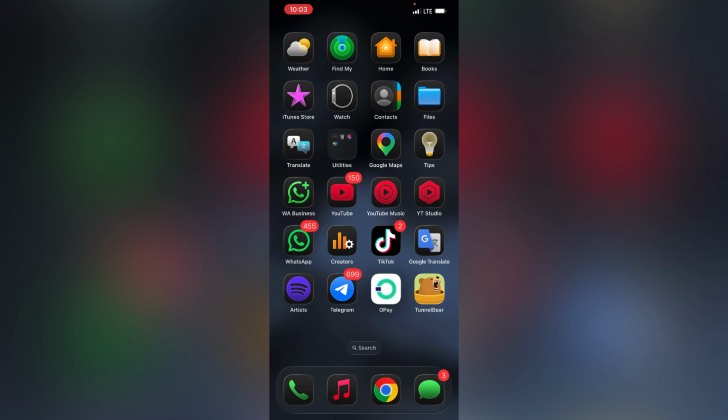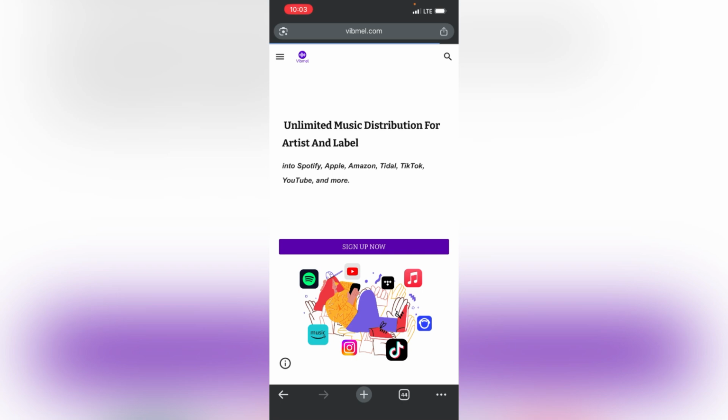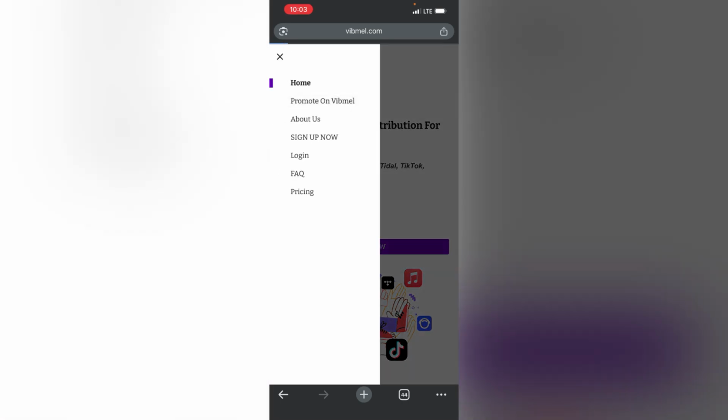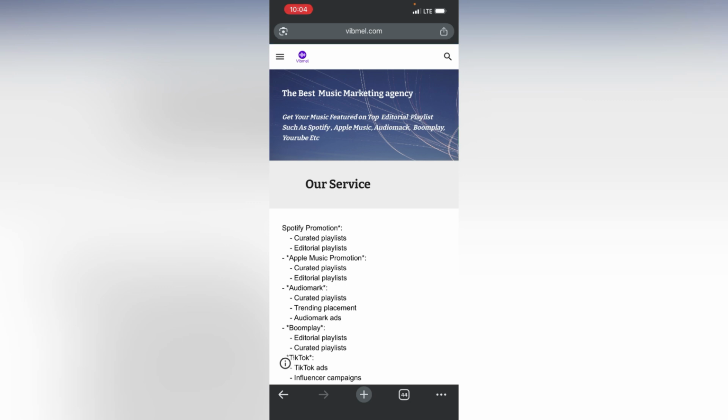So basically the platform I use in promoting my music and other people's music is called Vibmel. You may know Vibmel as a music distribution company, but Vibmel is more than just a music distribution company: it's a music marketing company and a publishing company. Basically Vibmel has everything you need as an artist or a label. You can see it right here on their page.